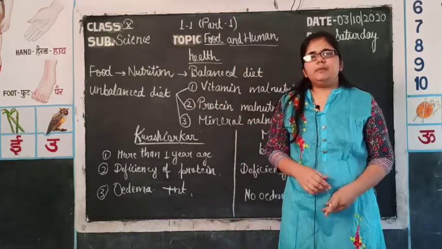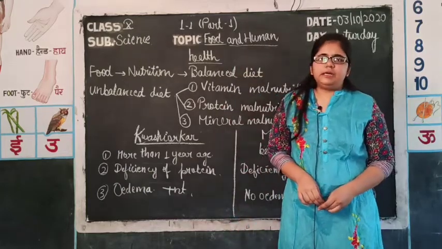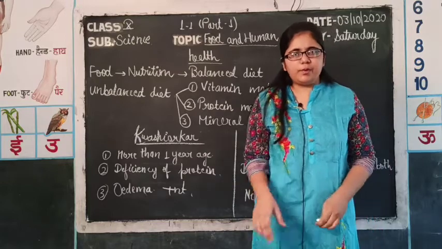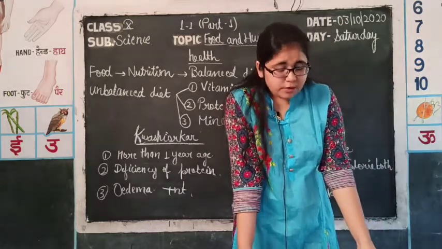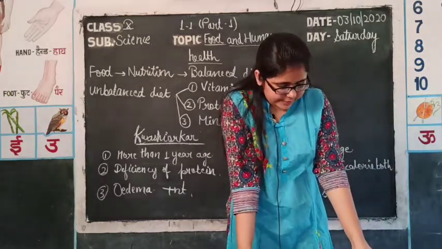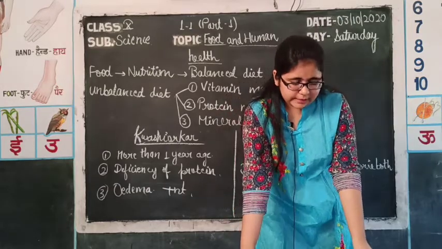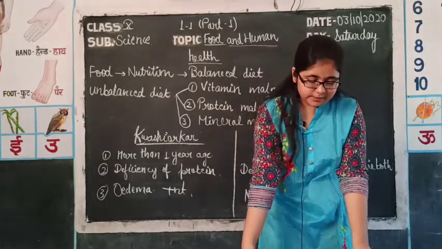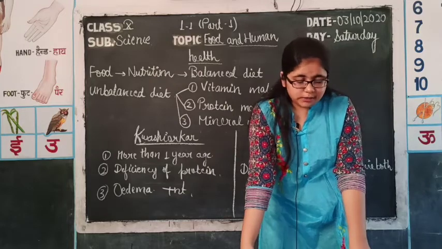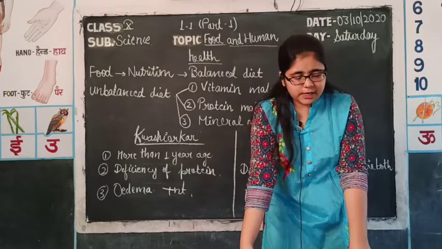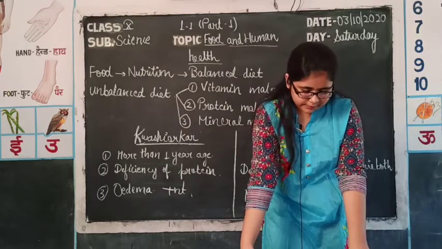So, calcium acts with vitamin D and helps in keeping our bones and body strong. Fourth one is phosphorus. In phosphorus, the main sources are again milk and green vegetables. You can see, for a vegetarian, milk and green vegetables are very beneficial for various minerals.